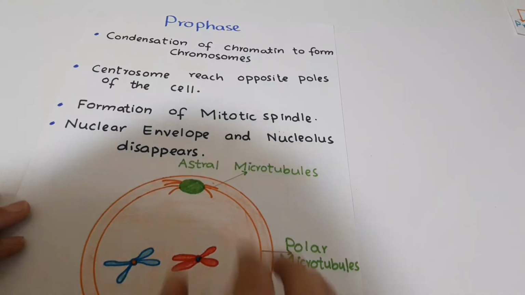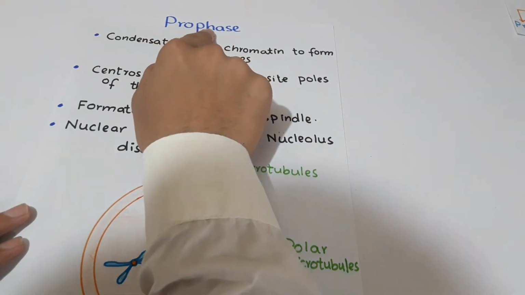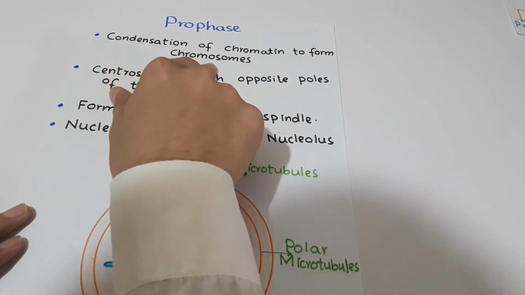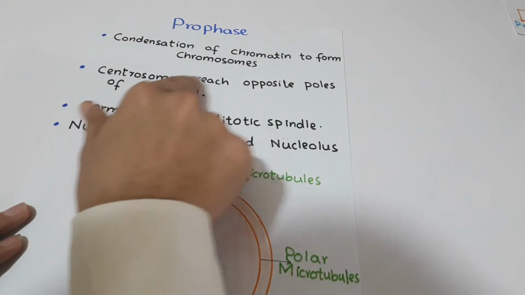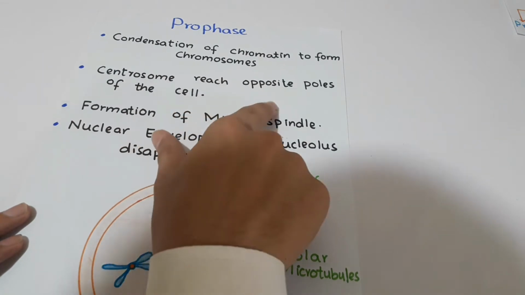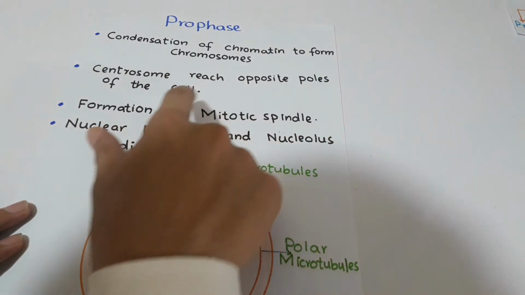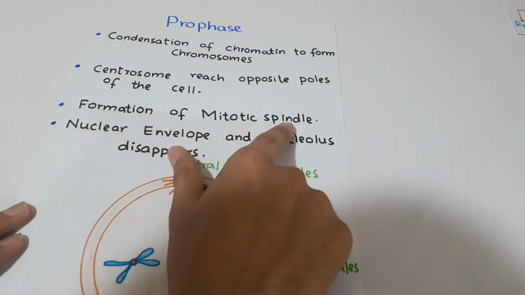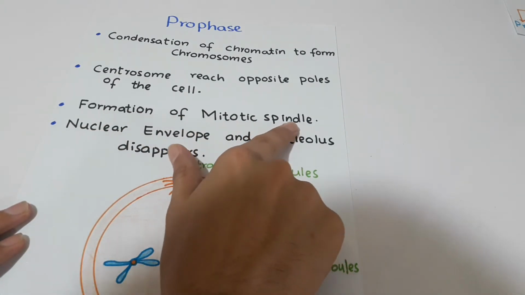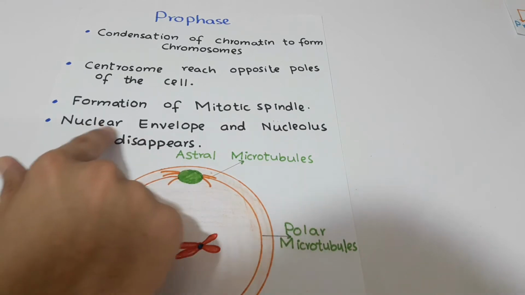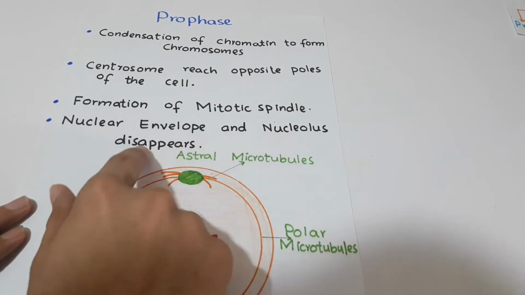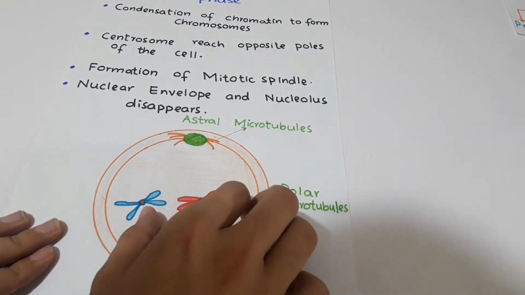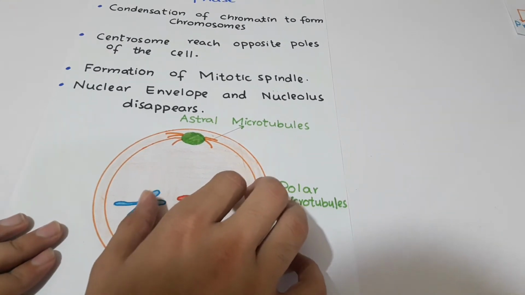The first phase in karyokinesis is prophase. In prophase, the chromatin network condenses and forms chromosomes. The centrosomes also move to the opposite poles of the cell in this phase. At the same time, the formation of spindle fibers also starts, while the nuclear envelope and the nucleolus present in the cytoplasm of the cell also disappear from the cell in this phase.